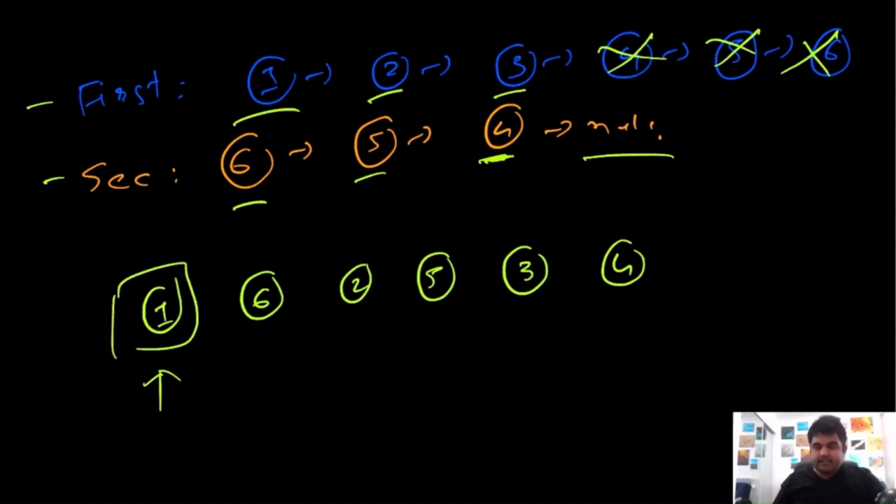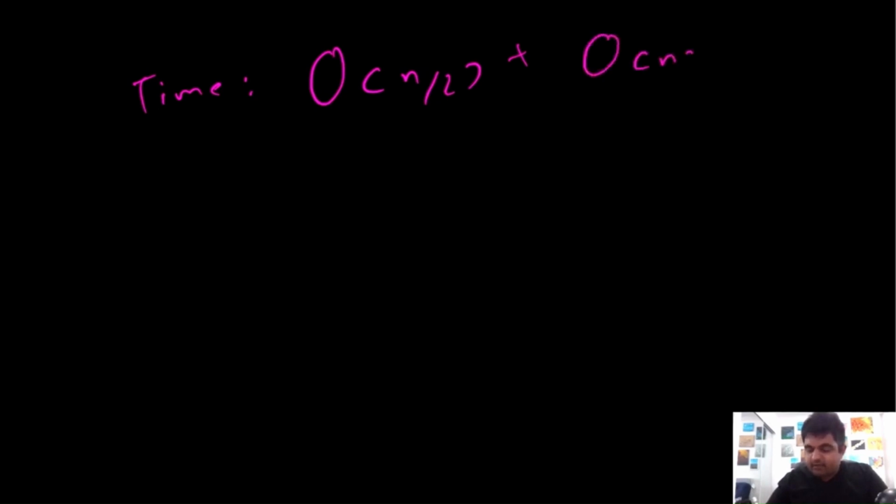So let's see what the time and space complexity would be in this case. For the time complexity, we are actually doing three different things. First, we are splitting the linked list into two parts, which takes big O of n by 2 time. Second, we are reversing the linked list, which takes big O of n time, and third, we are merging two linked lists, which takes big O of n time.